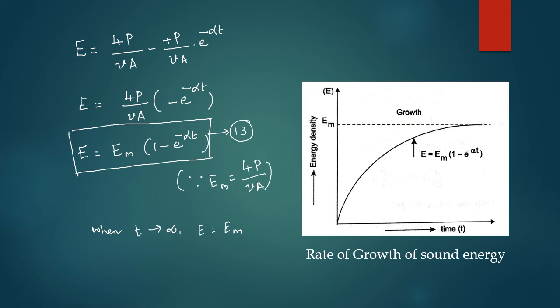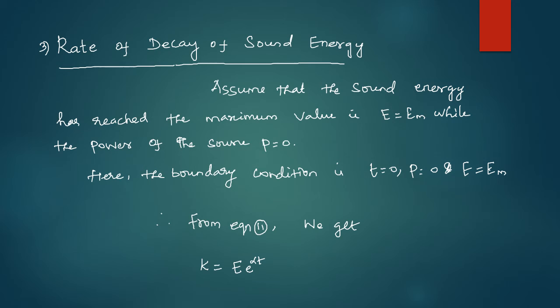A graph is plotted between sound energy density and time t. It is a rising exponential curve as shown in the figure. This indicates that E increases with time t, and when t tends to infinity, the value of E is equal to Em. Next, the rate of decay of sound energy.